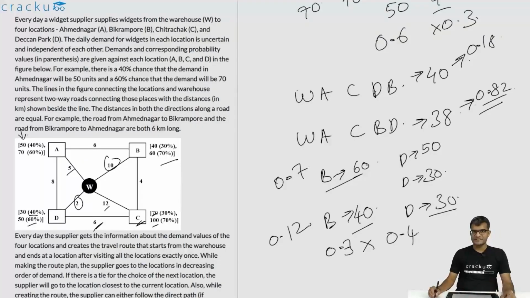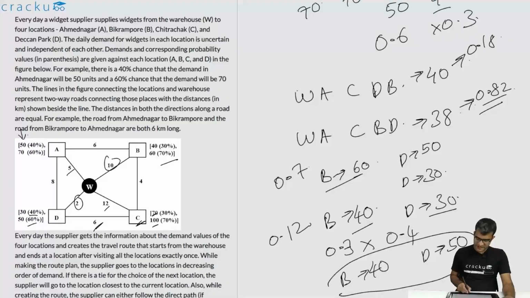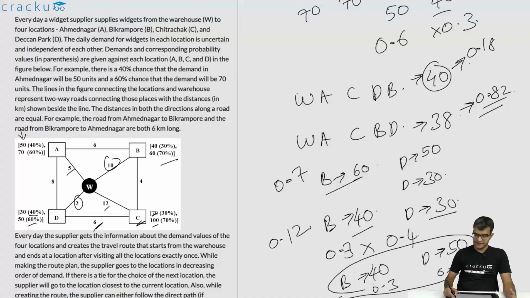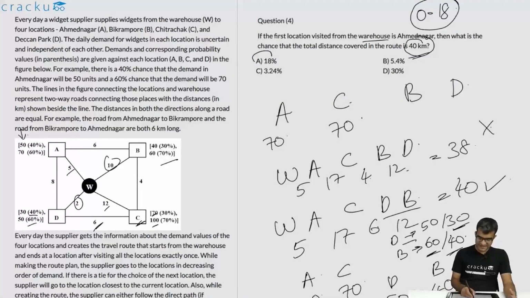There is only one last case missing. The last case missing is that B ordered 40 and D ordered 50. In this, only in this one particular case, will the ordering be WACDB and the total distance traveled will be 40 kilometers. And the probability for this will be 0.3 into 0.6, which is 0.18. Anyway, the answer for this question is 0.18, that is 18%.